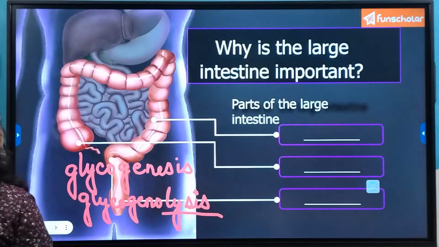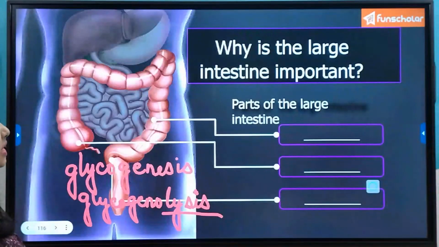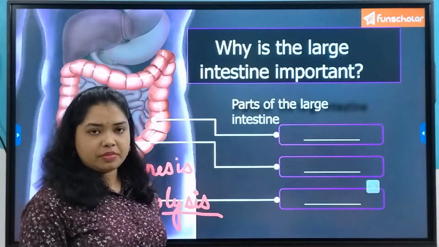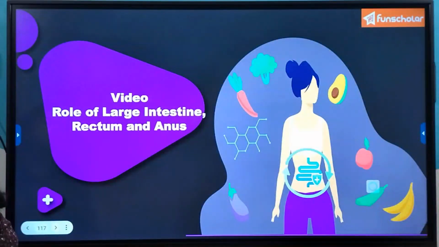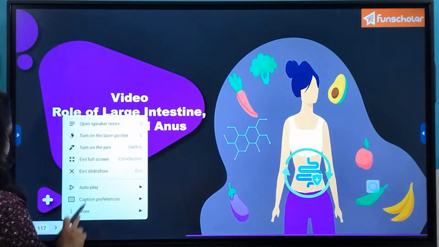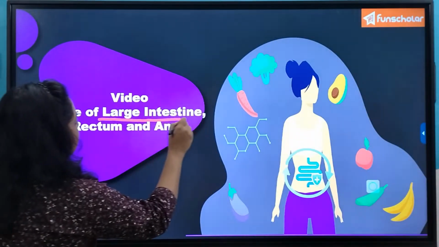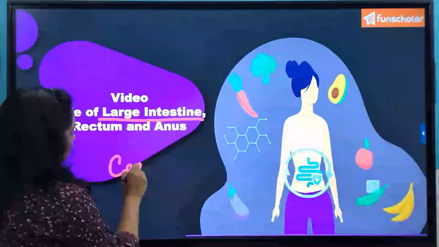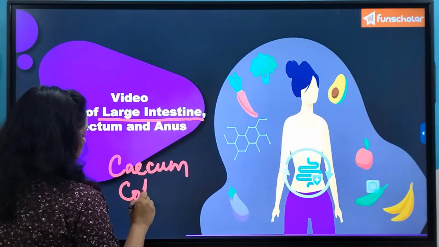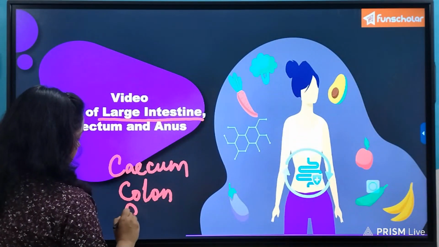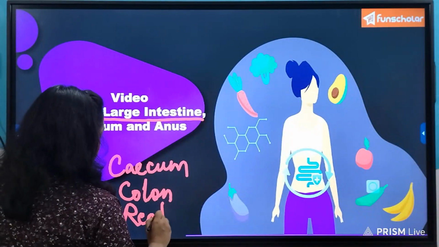So now we'll learn about the large intestine. Just like the small intestine, the large intestine also is divided into three parts. What are the parts of the large intestine? The large intestine has three parts, namely cecum, colon, and rectum.